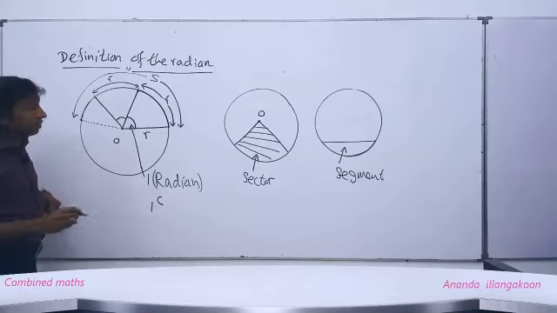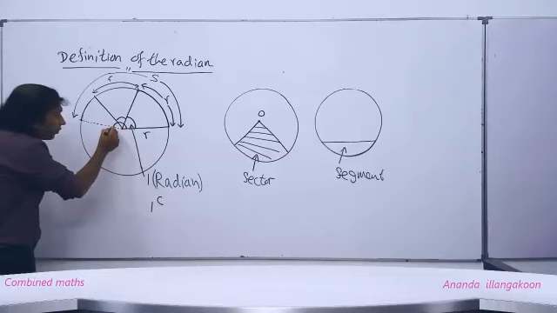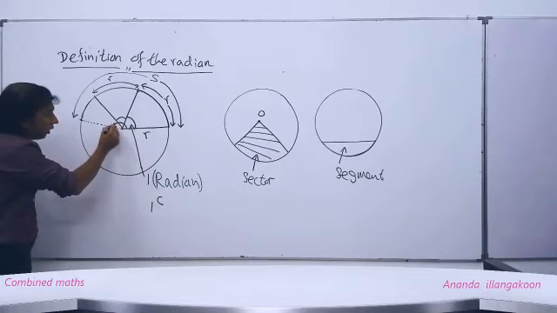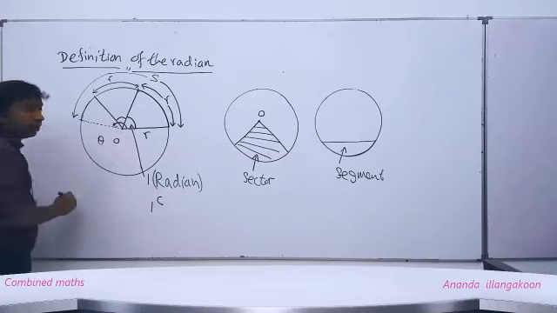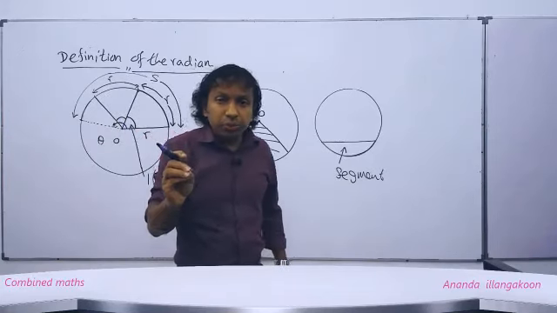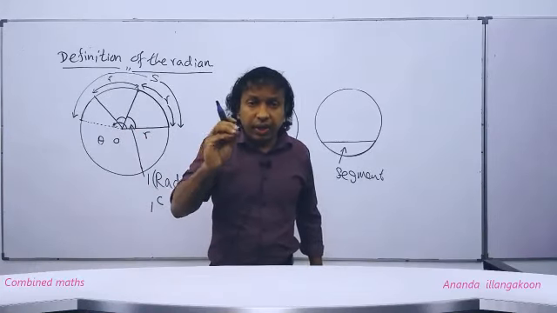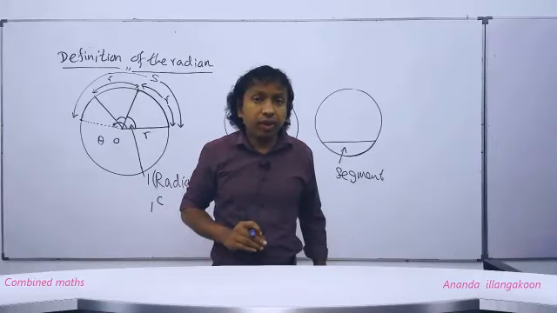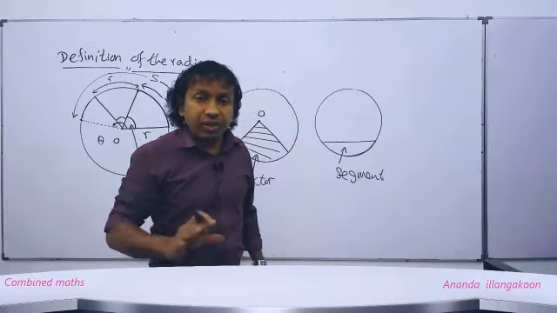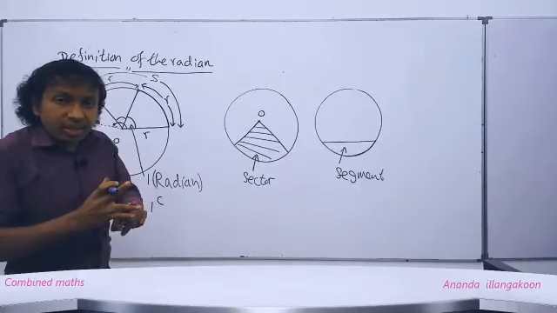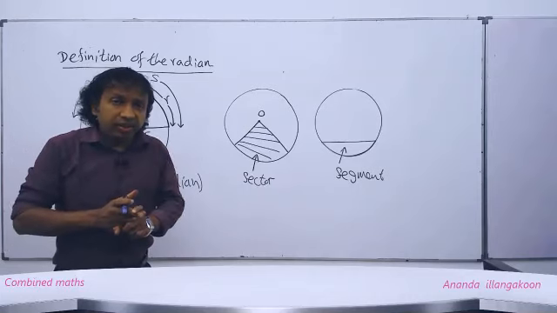Then you can very clearly see there is an angle here. Suppose this angle is theta in radians. Now, people, I need to find that angle theta in radians. Then how do we obtain the relation among this arc length S, radius R of the circle and angle theta at the center?